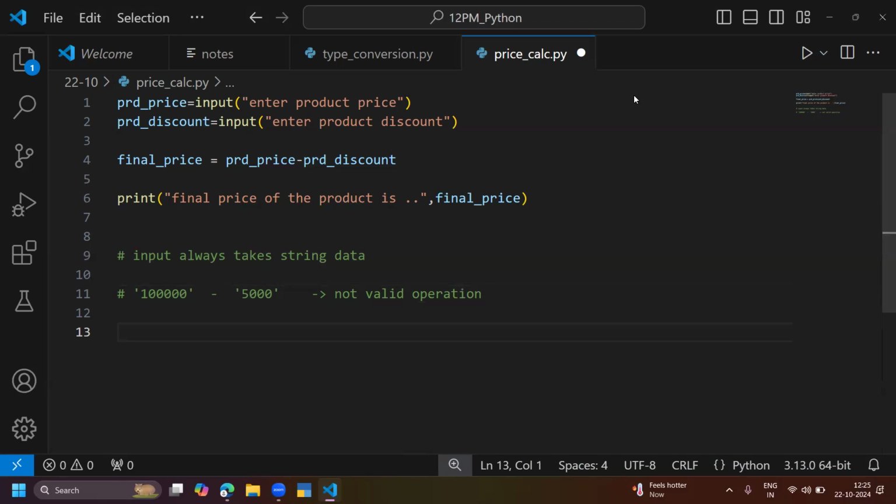Okay, so how to resolve the issue? What is the solution for this? By seeing the last program, type conversion, we can resolve the issue. How can I do the type conversion? Where can I do type conversion, and which variables do I want to convert into numbers or integers? Tell me the variable names. Which variables do I want to convert into integers to get the final price?